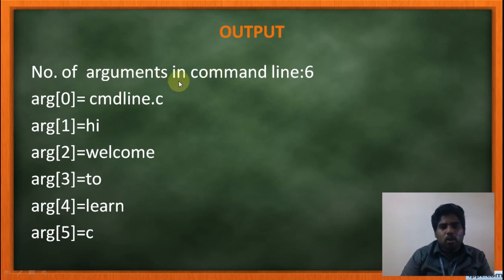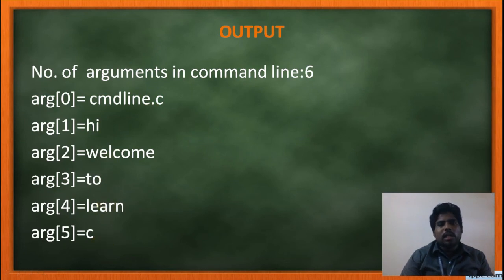See, the number of arguments in the command line is 6. Total 6 arguments. So in the 0th position, argument 0 is cmdline, that's it. This is your file name. Argument 1 is hi, 2 is welcome, 3 is to, 4 is learn, 5 is C. So 0 to 5, totally 6 arguments.